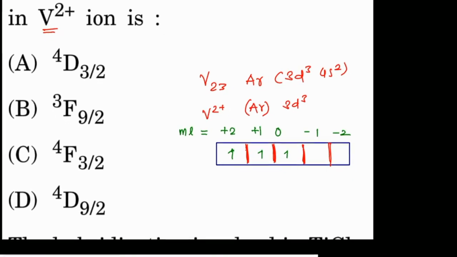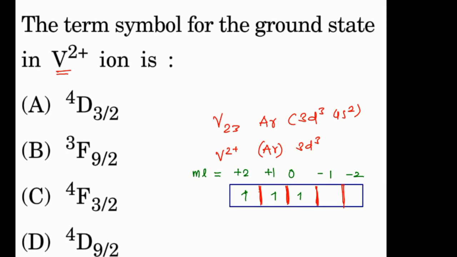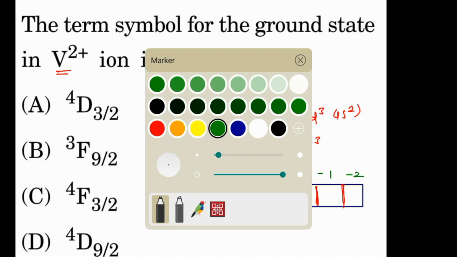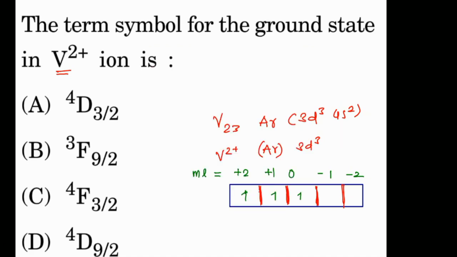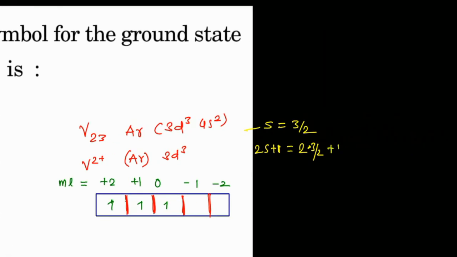So what do we have to do now? To find the term symbol for any system there are some steps. The first step is to find the spin. The spin of these 3 electrons is 3 by 2. Then we find the multiplicity, 2S plus 1, the formula for spin multiplicity: 2 into 3 by 2, plus 1. The 2 gets cancelled, 3 plus 1 is 4, so the multiplicity becomes 4.